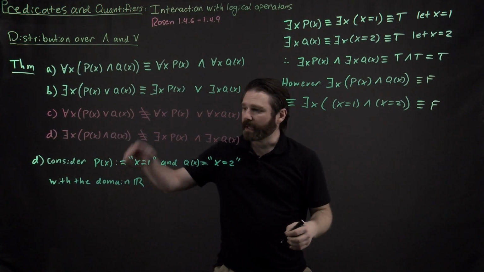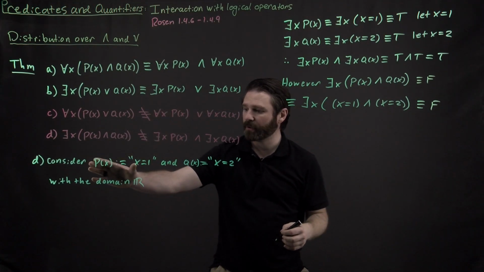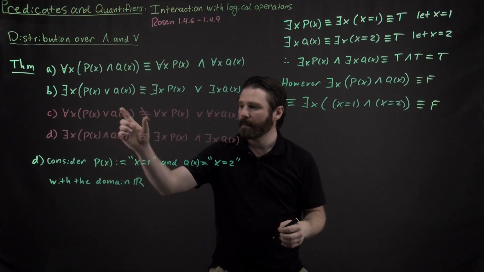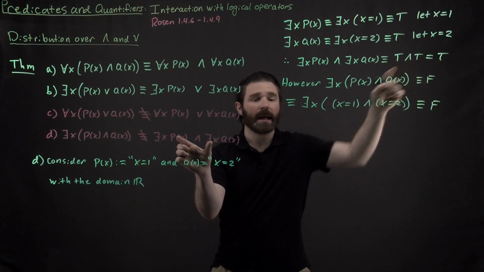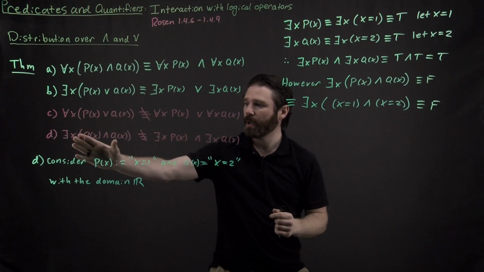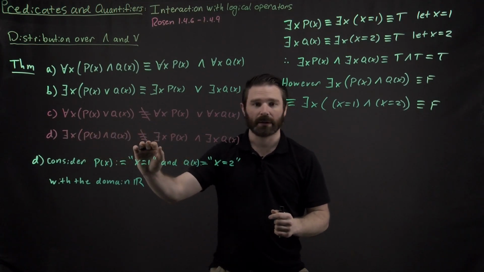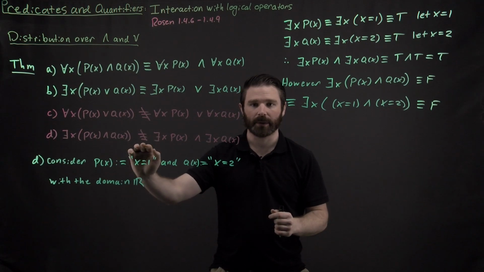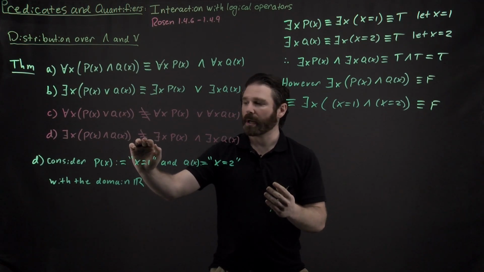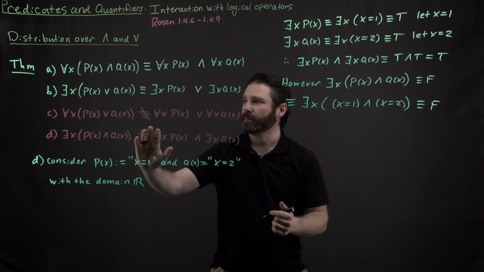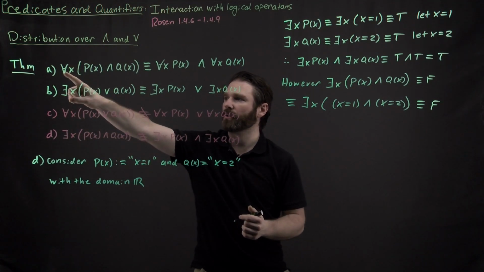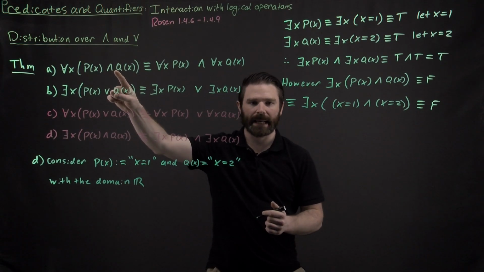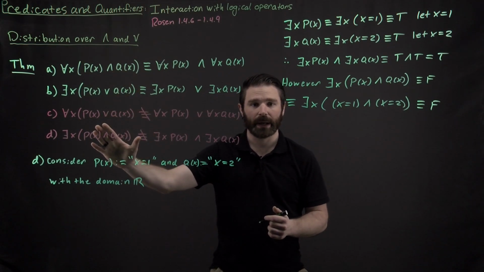So I've shown that for a particular propositional function in a particular domain, my left-hand side is false and my right-hand side is true. Therefore, these two logical expressions are not logically equivalent over here. So to summarize, with my distribution, existential quantifiers distribute over ors, universal quantifiers distribute over ands, but not the other way around.